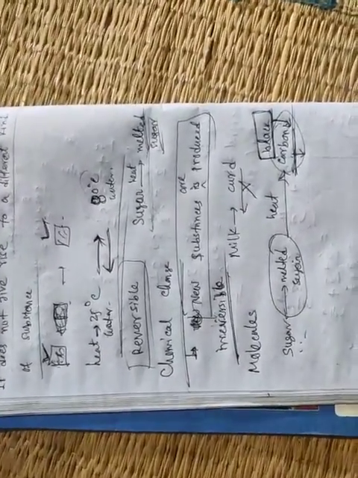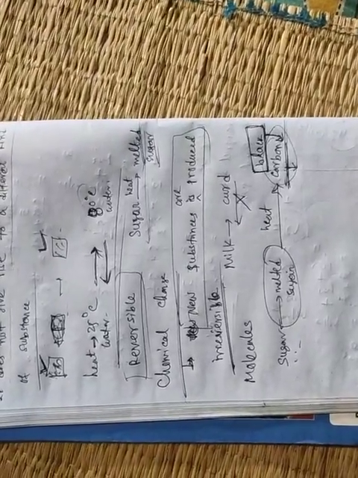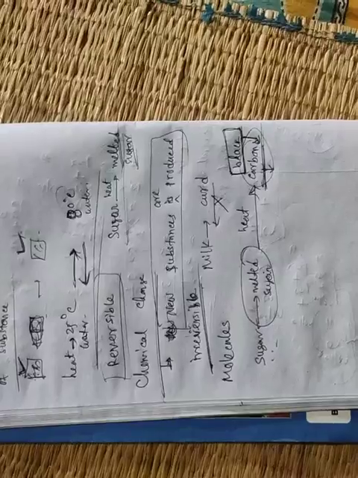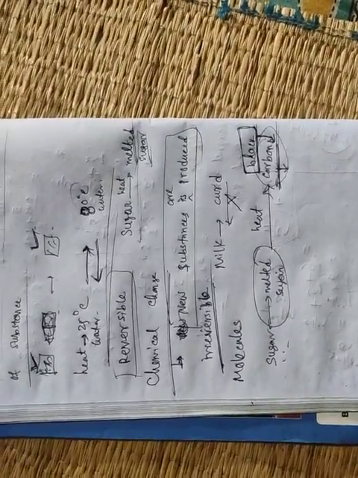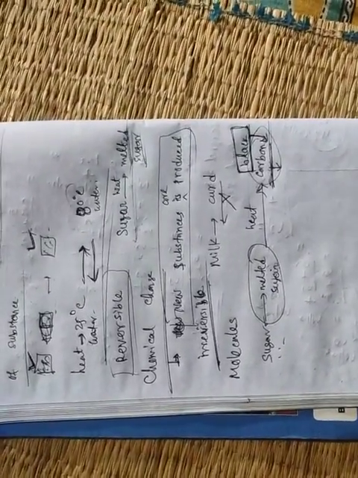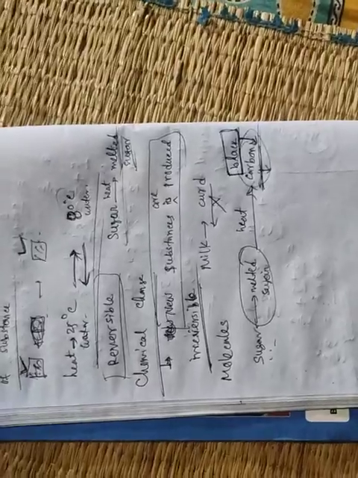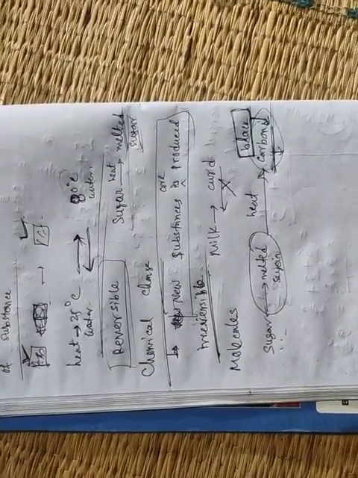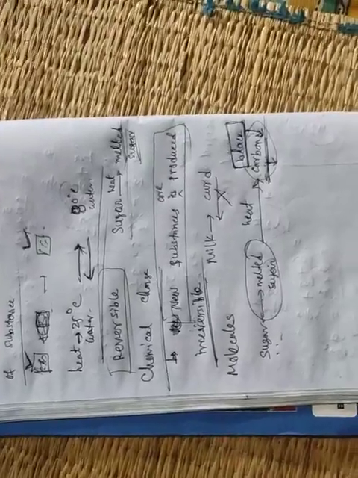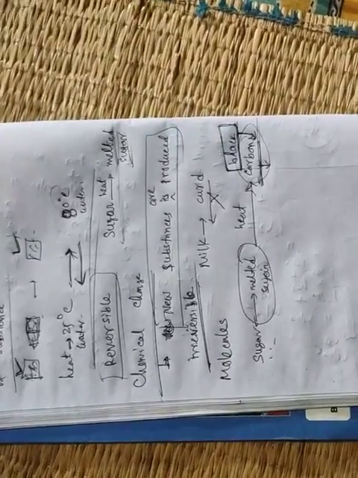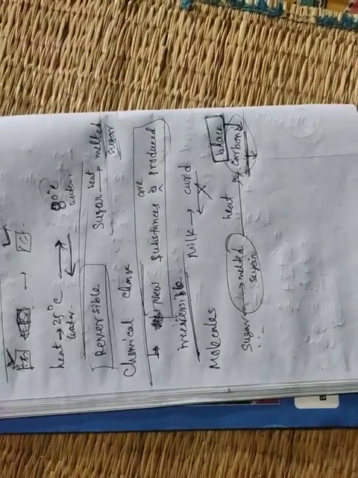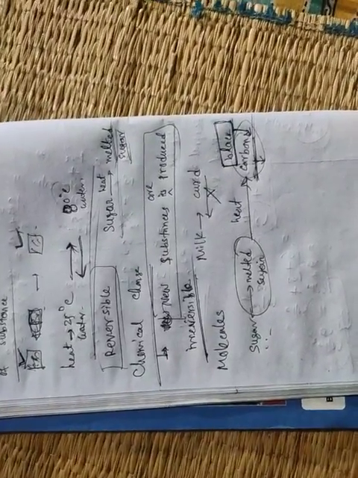Another example, if you pour some water on lime, that means chuna, then you have seen that heat is produced. So here there is lime and we mix some water, but heat is produced. So here chemical change occurs because heat is the new substance. Heat is energy.